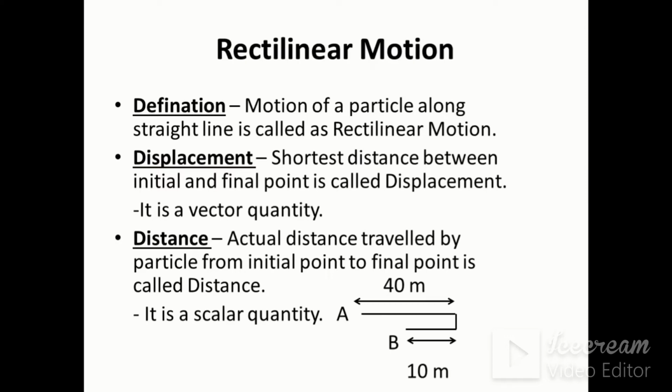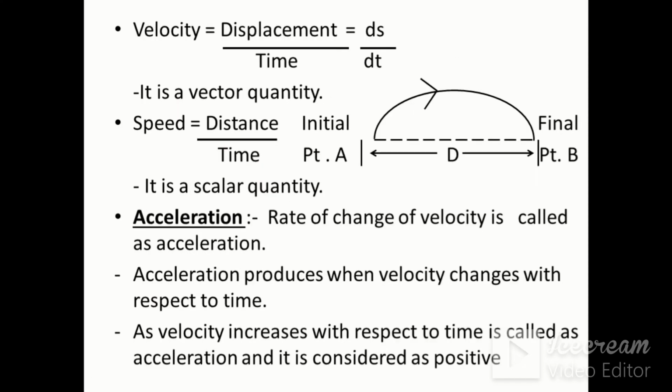And distance is the actual distance traveled by the particle from the initial point to the final point. In this case, the distance is 50 meter, and in this case it is equal to pi d. It is a scalar quantity. It depends only on magnitude and not on direction.